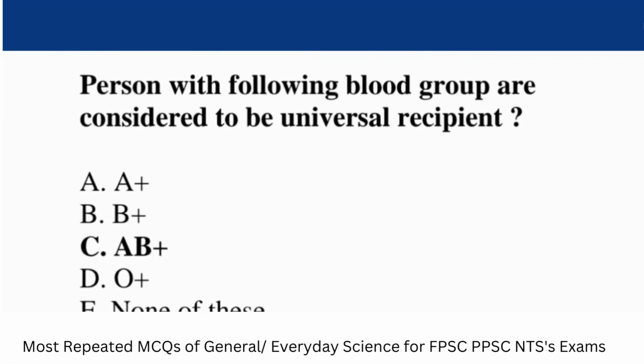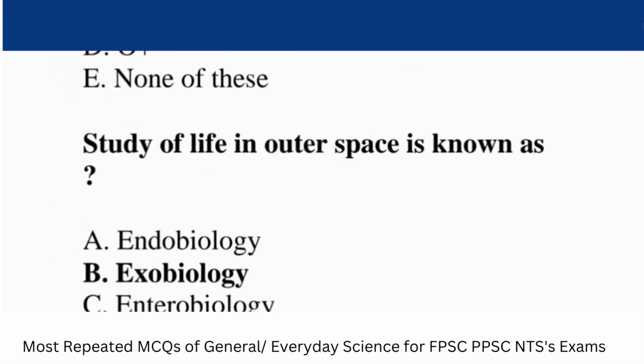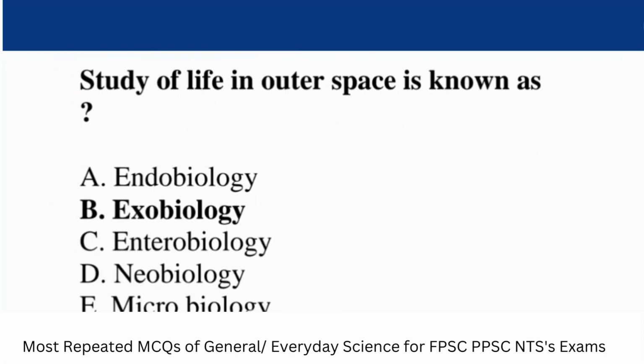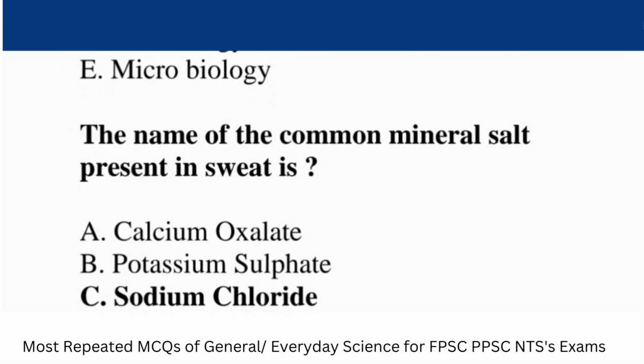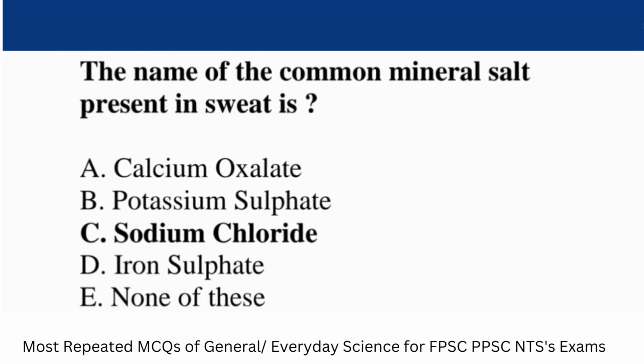Question. Persons with the following blood group are considered to be universal recipient. Answer. AB positive. Question. Study of life in outer space is known as dash. Answer. Exobiology. Question. The name of the common mineral salt present in sweat is. Answer. Sodium chloride.